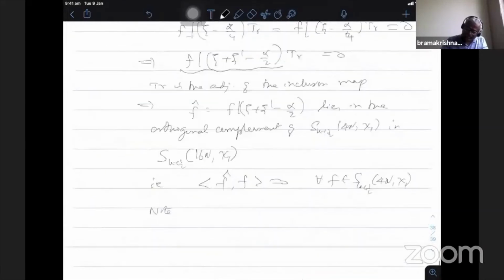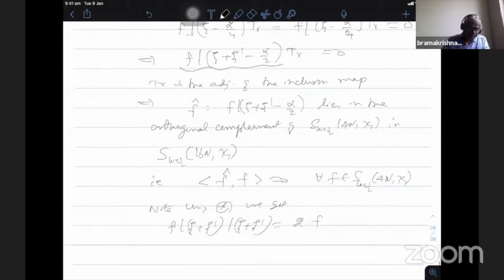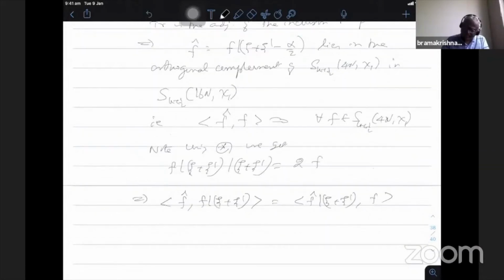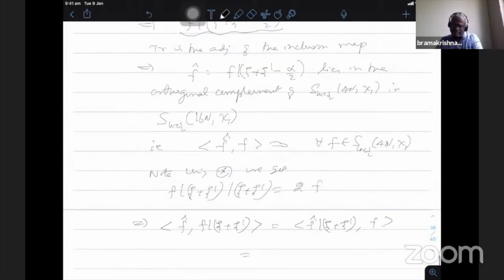So, using star, we get f bar psi plus psi dash bar psi plus psi dash is 2 times f. That is what we have. Therefore, this implies the inner product of f cap comma f bar psi plus psi dash is nothing but the inner product of f cap bar psi plus psi dash comma f, since I am using the adjoint. This f cap is nothing but f bar psi plus psi dash minus alpha by 2 f.